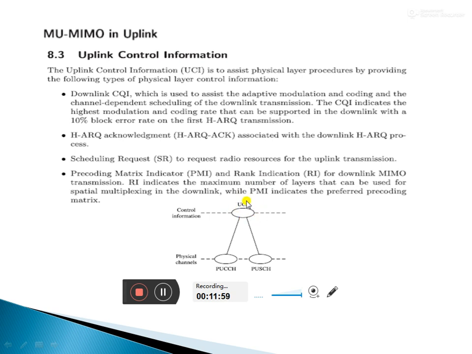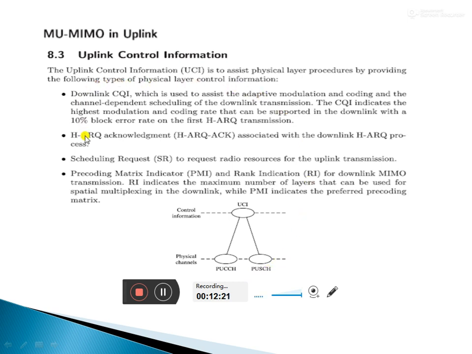You have to pass this information to the physical channels, PUCCH and PUSCH: physical uplink control channel and physical uplink shared channel.